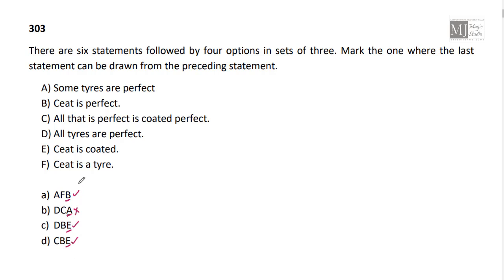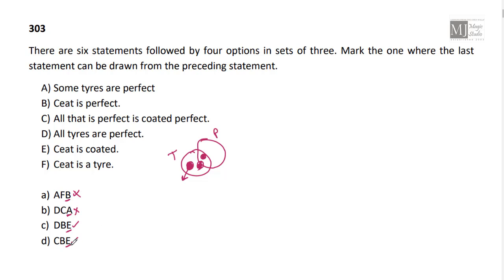Now AFB, some tires are perfect. Then we have F, C8 is a tire. Some tires are perfect, C8 is a tire. Here we can have C8 over here, or we can have C8 over here in the set of tires. Then the conclusion C8 is perfect is a wrong conclusion, because if C8 tire is in this particular shaded portion, then C8 is not perfect. So I eliminate option A.